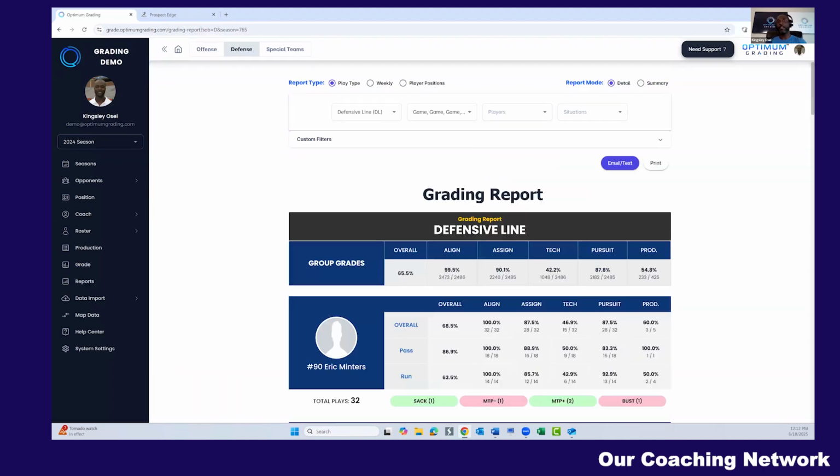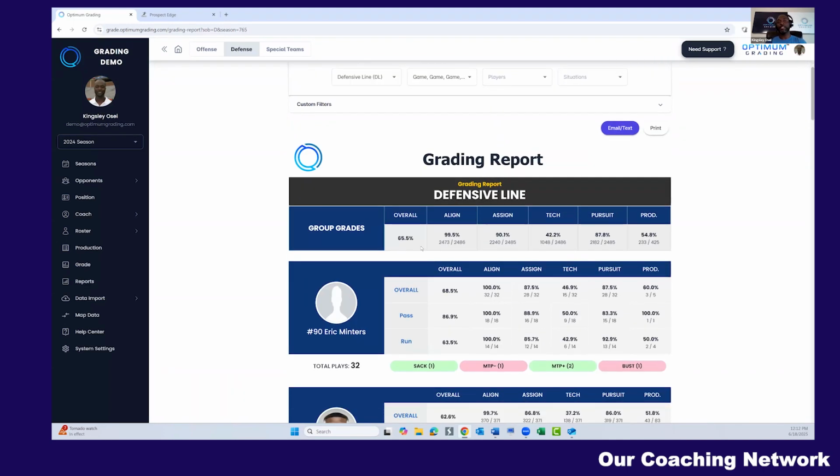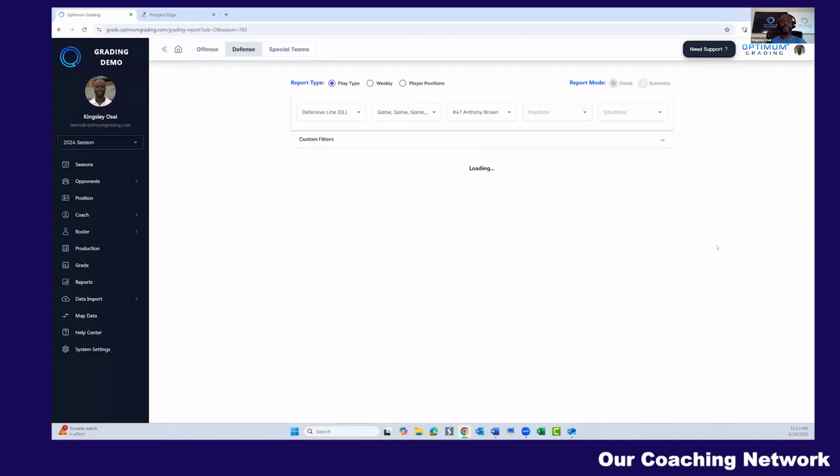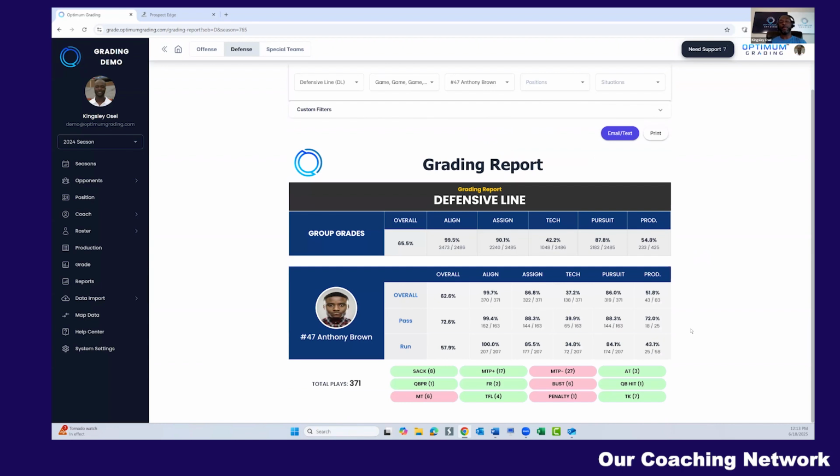When we run this report here, first it's going to break it down and show us how the unit's performing. A lot of times coaches want to know how the unit's performing overall. If we focus on one player, we can measure him to the unit. We can see, is he playing at the level of the unit or not, right? Especially when it comes to player compensation. Is this guy helping us win or not? So we can see how the unit is performing as a whole.